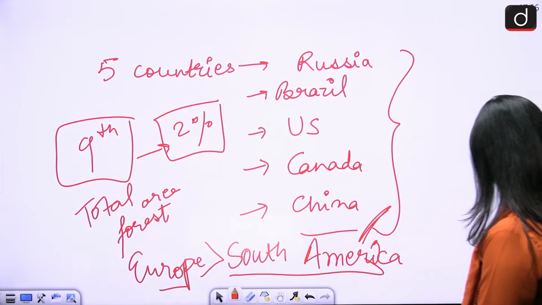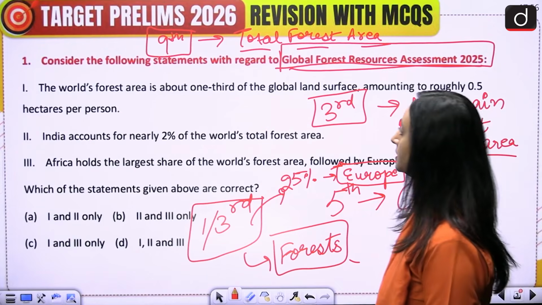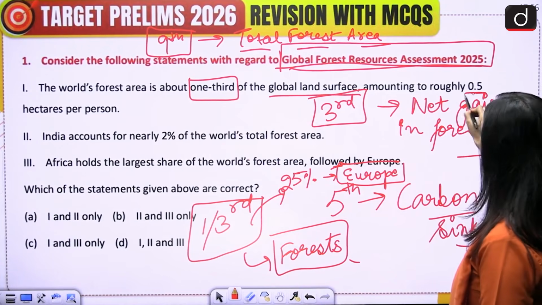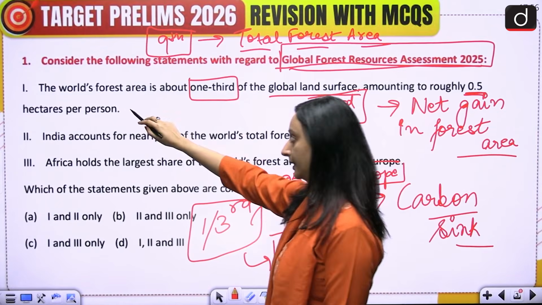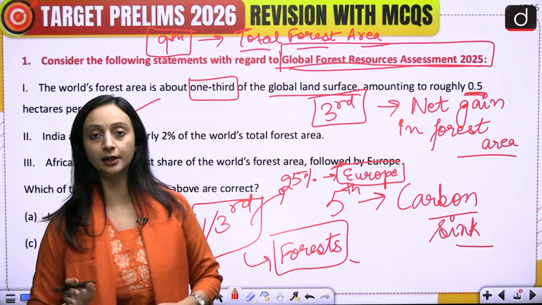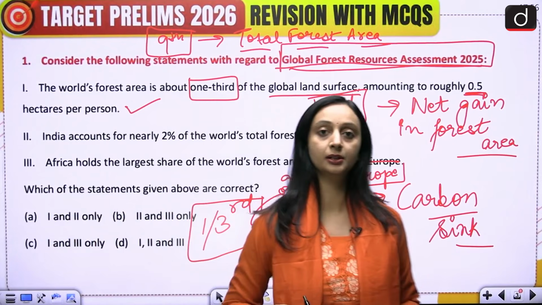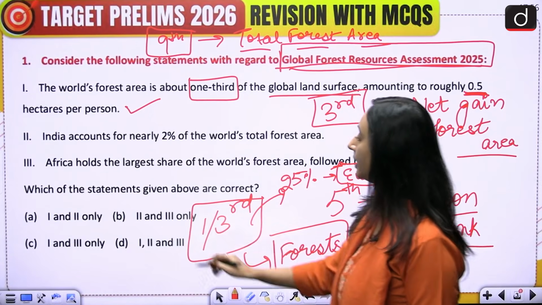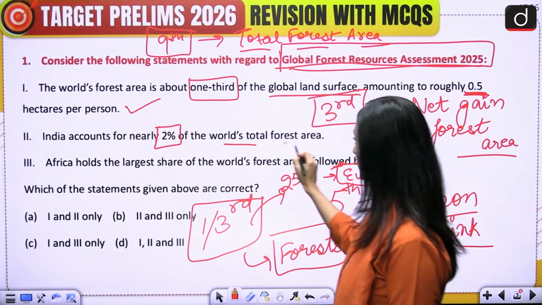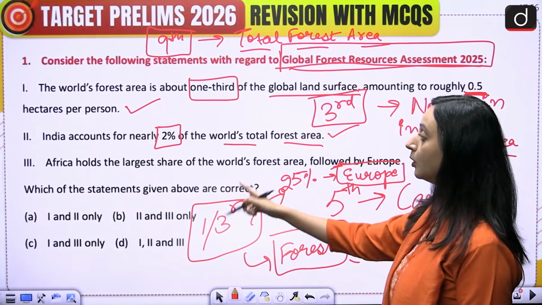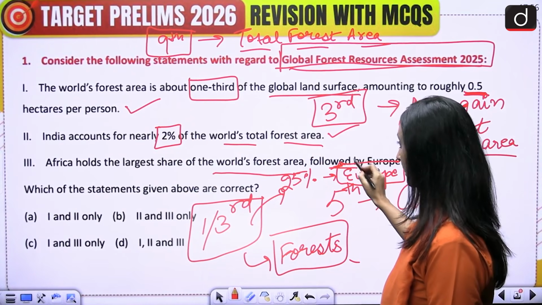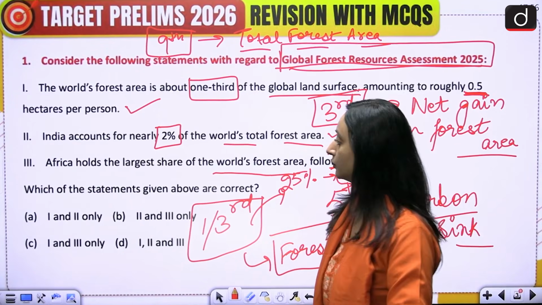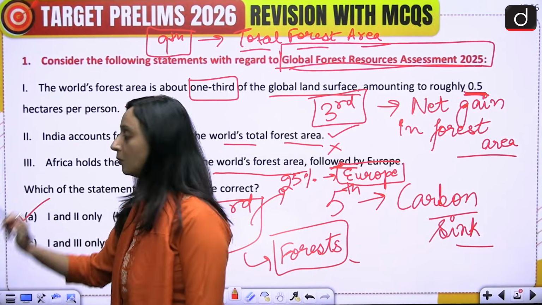So now let's see what the statements say. The world's forest area is about 1/3 of the global land surface, amounting to roughly 0.5 hectares per person. Yes, this statement is correct. It is 1/3 of the land, I already told you. And on an average per person, this comes out to be 0.5 hectares per person. India accounts for nearly 2% of the world's total forest area. Correct. Africa holds the largest share of the world's forest area, followed by Europe. No, we just saw Europe holds the largest share, followed by South America. So the correct answer is option A, 1 and 2 only.